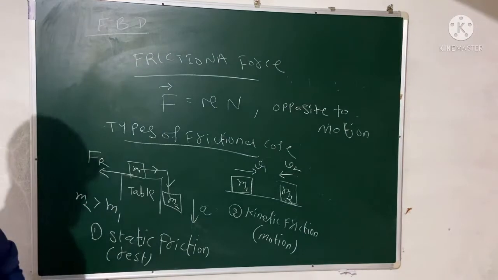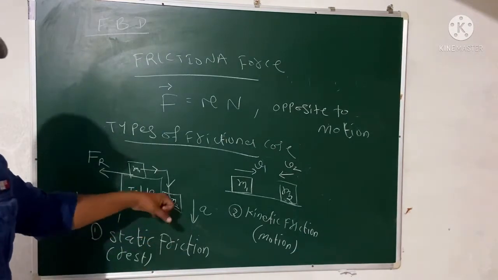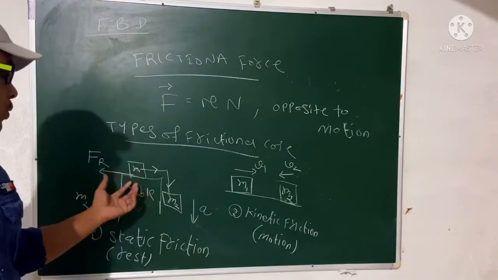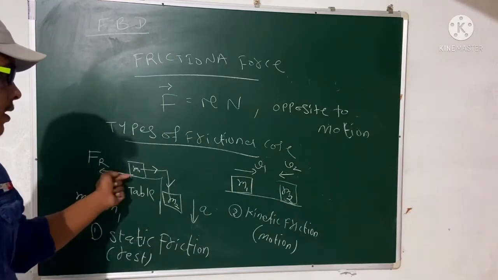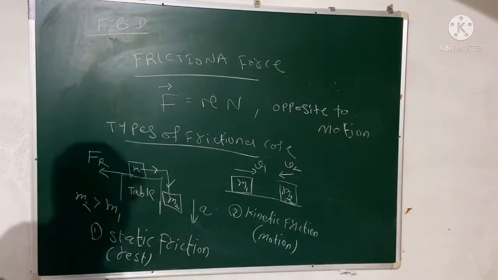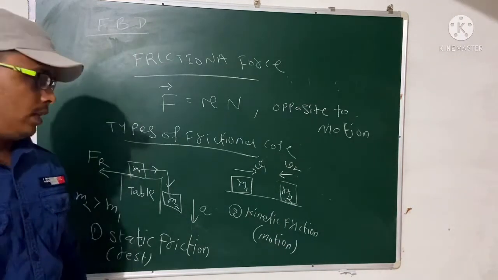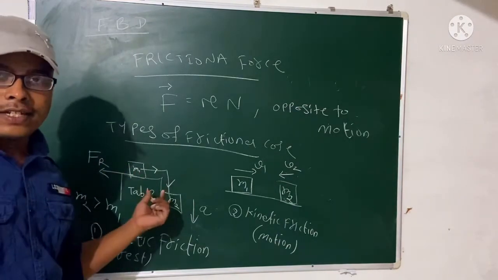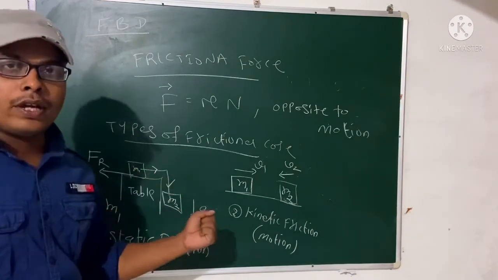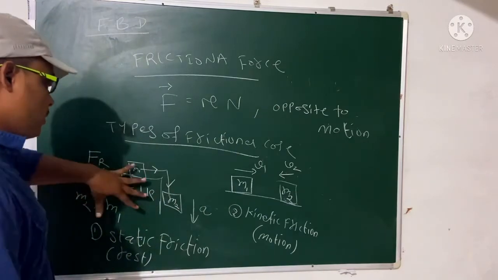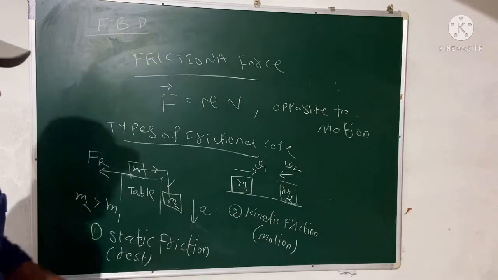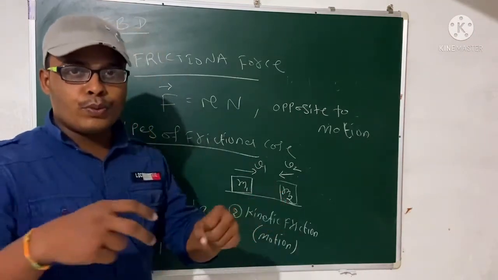M1 is at rest, but if some force is given to M2, then M2 will move downward and pull M1, so that M1 moves to the left side. So there will be one frictional force opposite to the direction of motion, and that is called static friction. It is initially in the rest state, but when M2 provides a force, it pulls M1 to the left side.